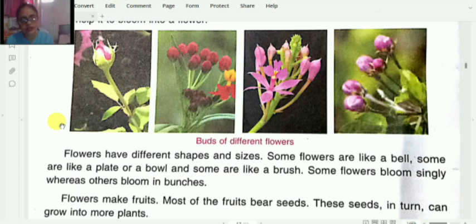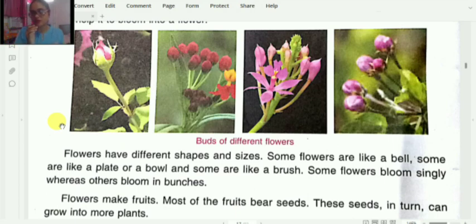Flowers have different shapes and sizes. Children, can you identify a sunflower? It is a very big flower. It is very beautiful also, but comparatively it is bigger than other flowers. Some flowers are like a bell, they are different in shapes also. Different kinds of flowers attract us with their shapes.